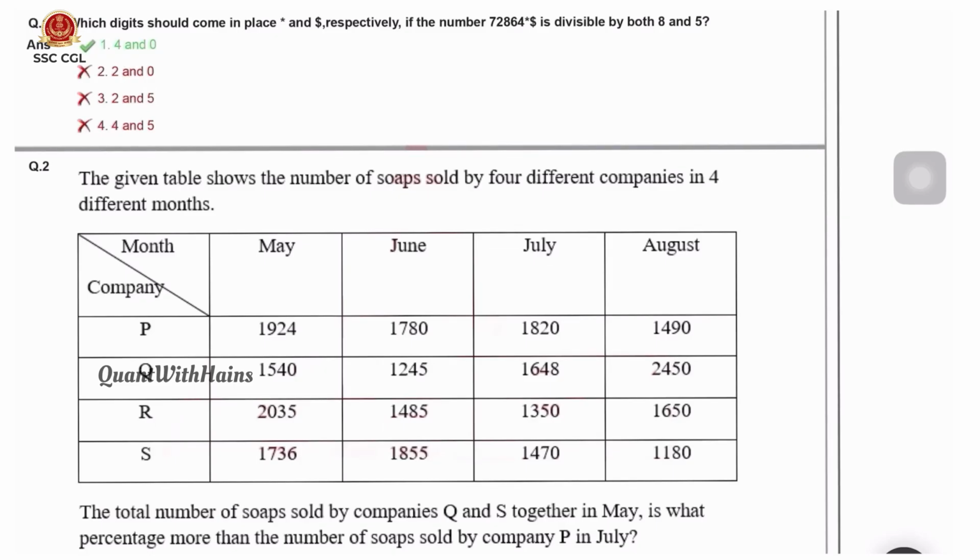Here let us understand the Set 10 SSC CGL Tier 1 Shift 1 question paper. Here the first question is divisibility. Which digit should come in place of star and dollar so that this number is divisible by both 8 and 5? Obviously for 5, the last digit, this dollar, should be either 0 or 5. Options also have either 0 or 5.